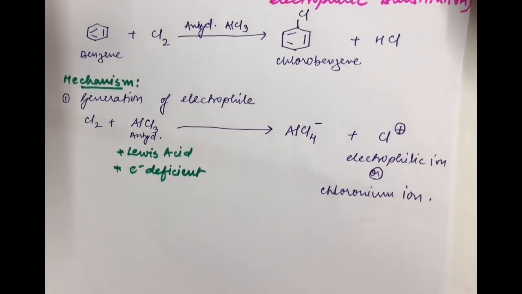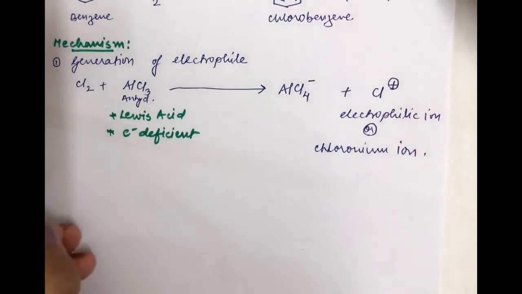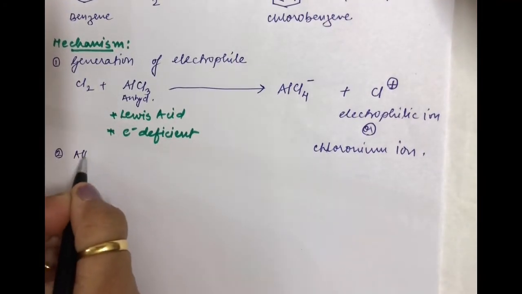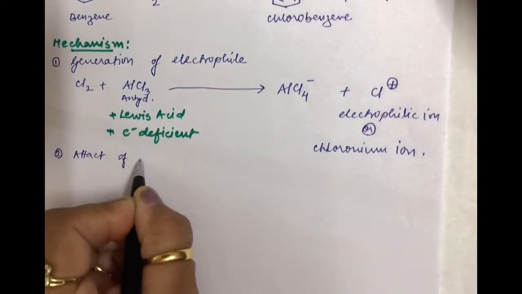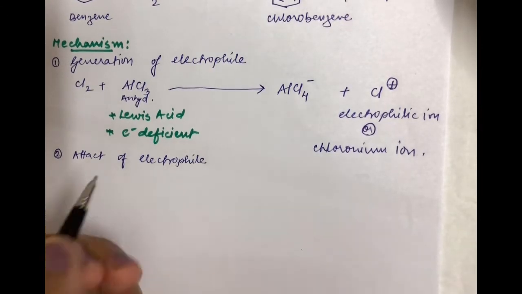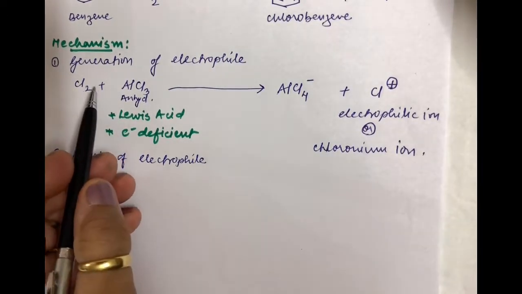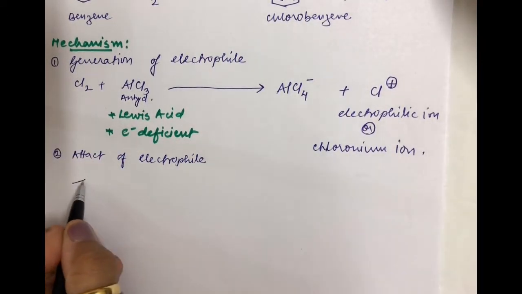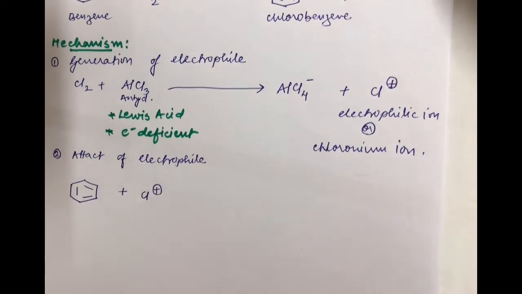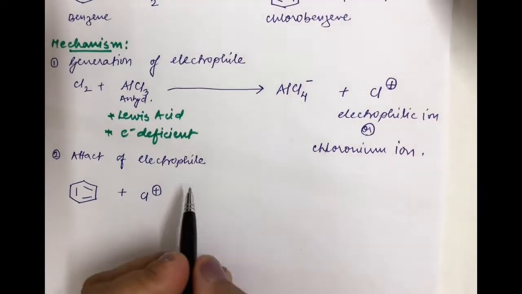Now let us move further with the second step, and that is the attack of this electrophile, obviously on benzene. So let us see that this particular benzene is taken and your electrophile, Cl plus, is attacking on it.